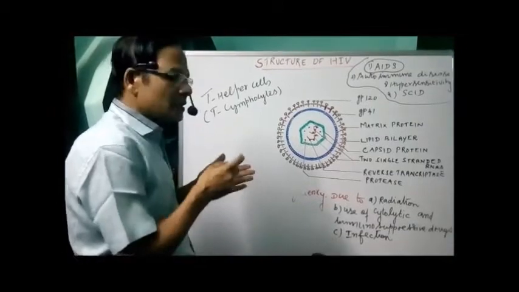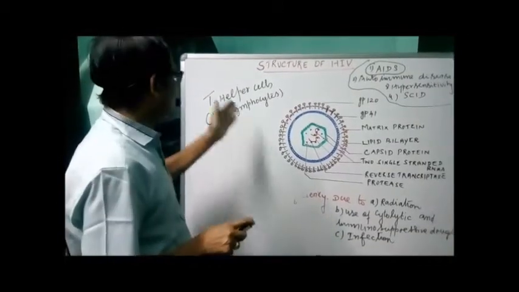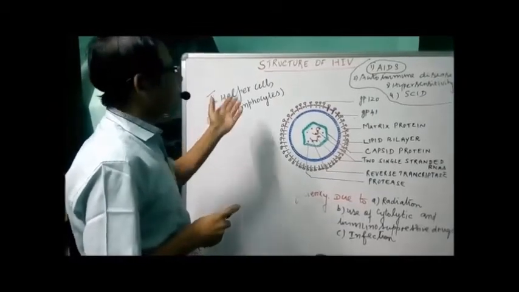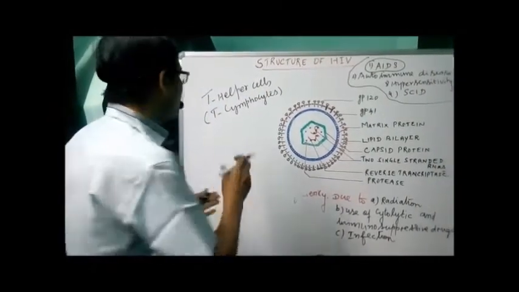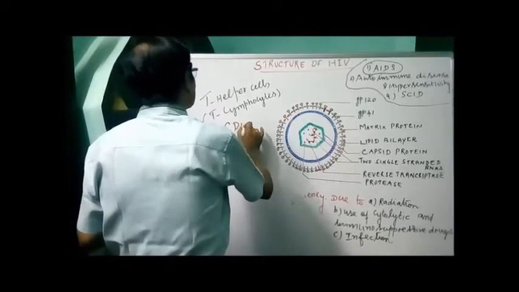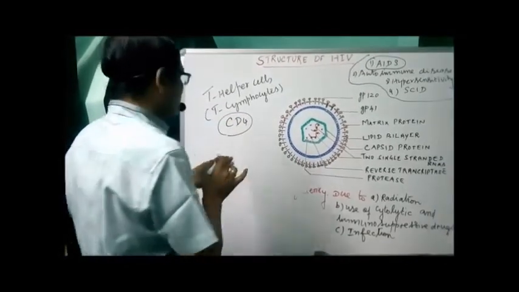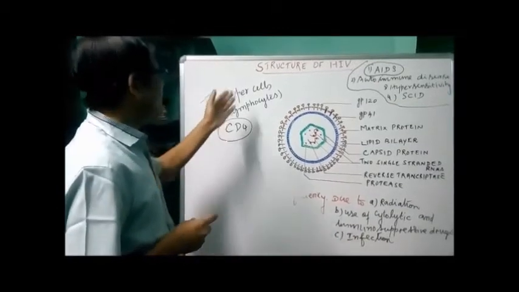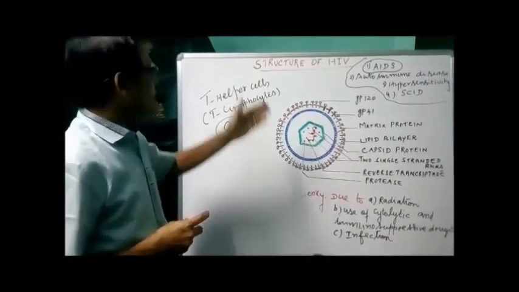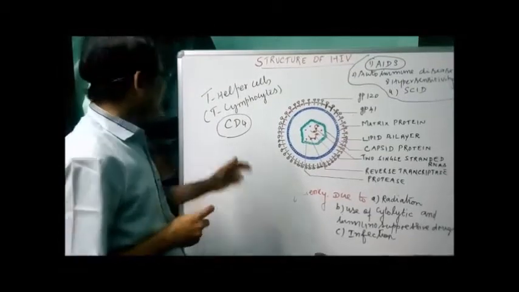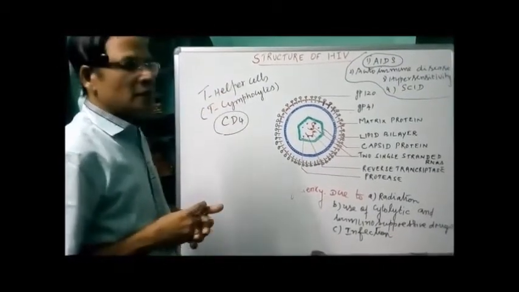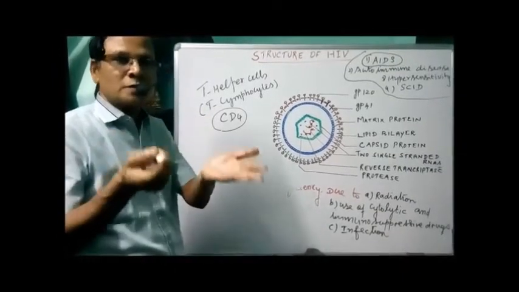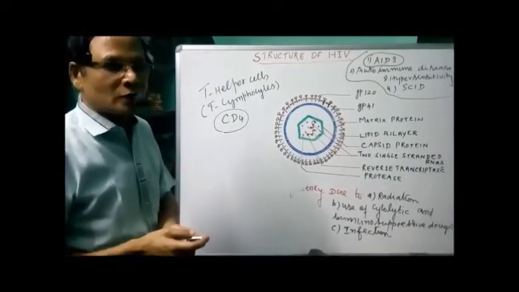So that results in a decreased number of T lymphocytes because the T lymphocytes are affected. One such type of T lymphocyte affected by the HIV virus is CD4. This is one type of what is called T helper cells, CD4. This is a cell normally affected by the virus. So it selectively destroys the T helper cells, because T helper cells are responsible for the stimulation of the B lymphocytes to produce antibodies.